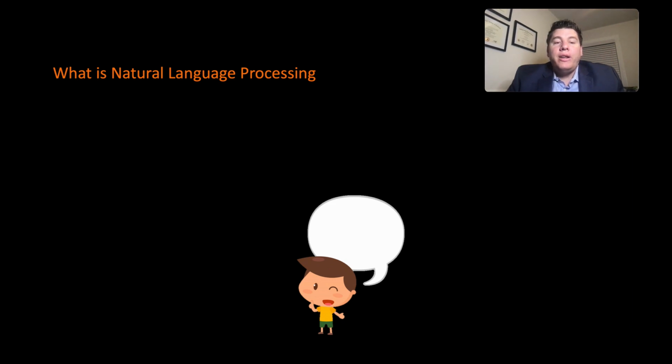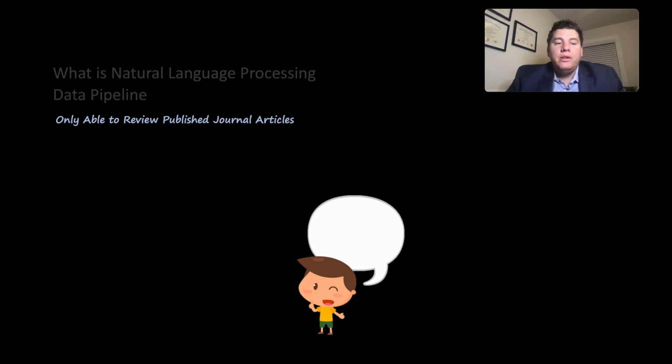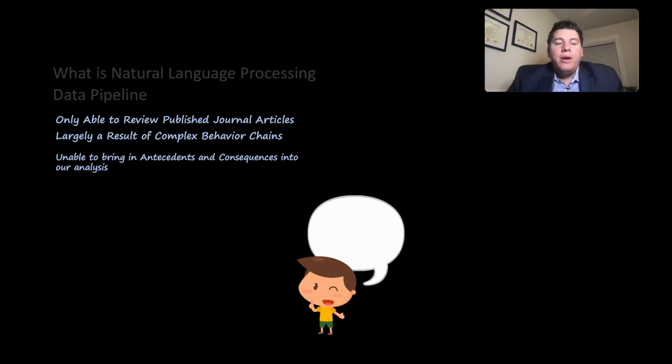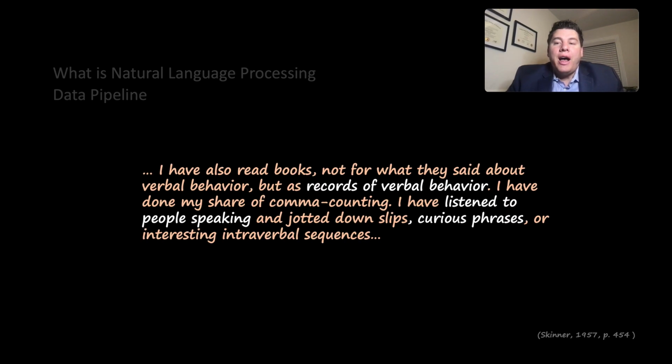So now we've looked at what natural language processing is. We've discussed our data pipeline, but this analysis was not without limitations. We're only able to review published journal articles. Those are largely a result of complex behavior chains, and we're unable to bring in antecedents and consequences into our analysis. But even with that, there's value in looking at what a speaker is saying. And we can start to look at these verbal communities and see these curious phrases and see how people are engaging in these behaviors.